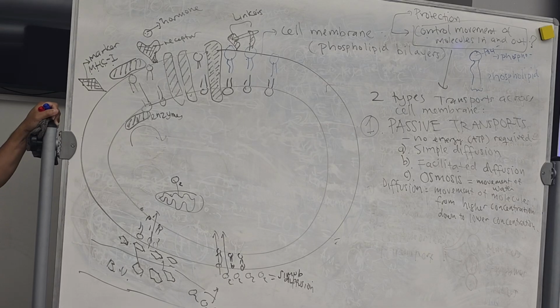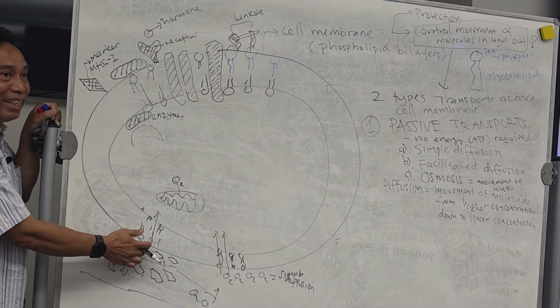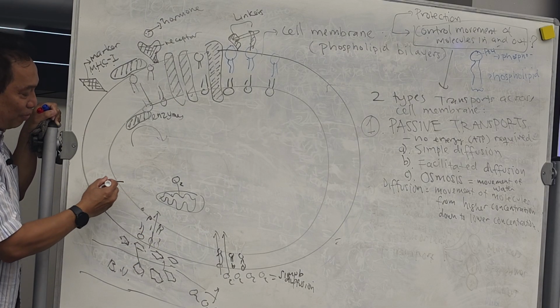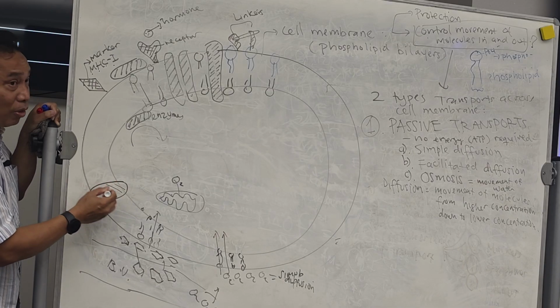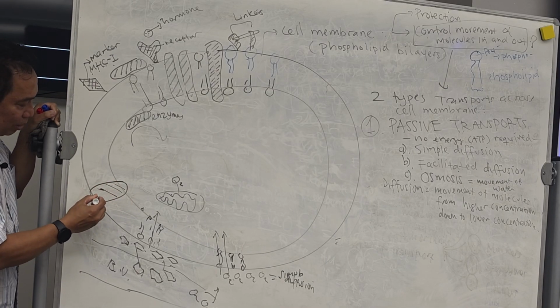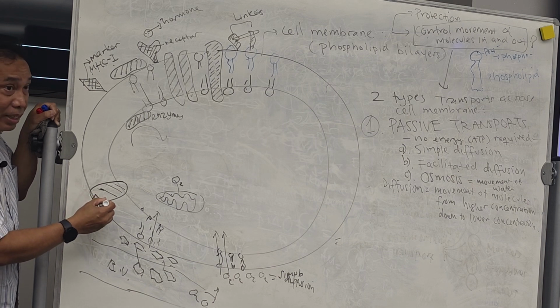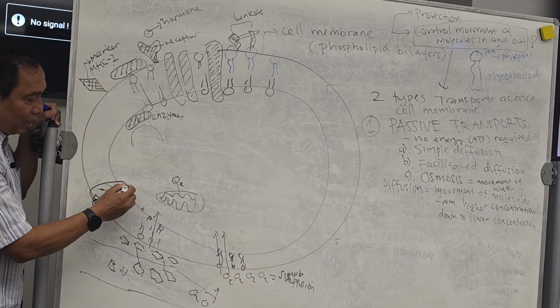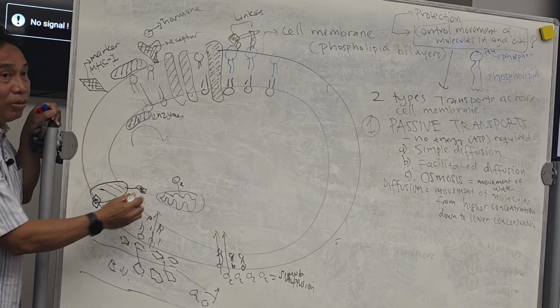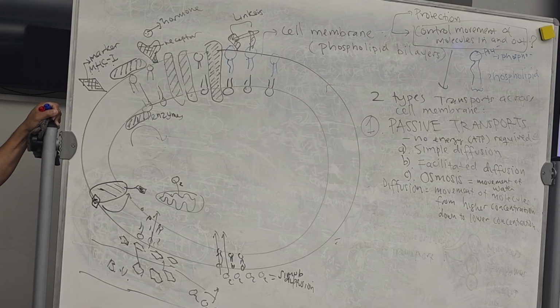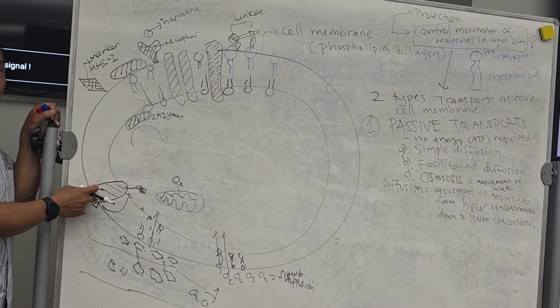Now, how will this glucose enter into the cell? It will have the transporter or carrier. So basically, glucose will attach over here, and this transporter will flip over and then release the glucose inside. Okay? So that's the first function over there. What is the first function of the proteins on the cell membrane? Carrier, transporter, or channel. This one is a carrier or transporter.